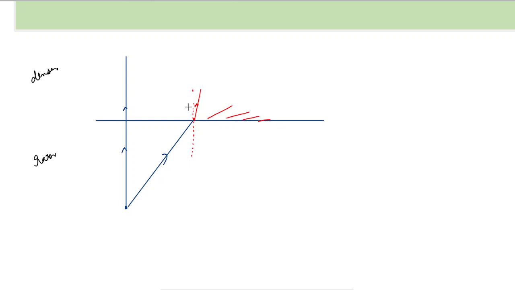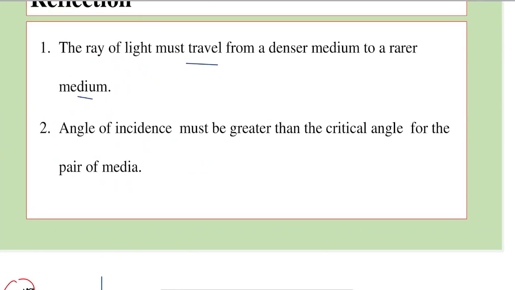Since it cannot happen here, we cannot observe TIR when light moves from rarer to denser medium. So the first condition is that the light should move from denser to rarer medium. The second condition is that the angle of incidence must be greater than the critical angle. This is very important. Otherwise, light would refract, not reflect.